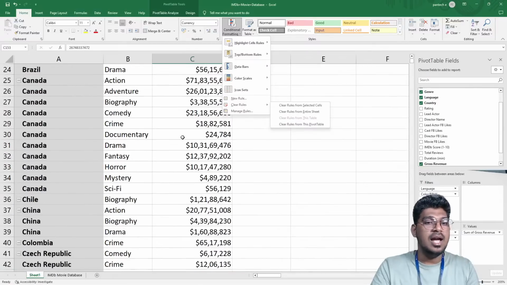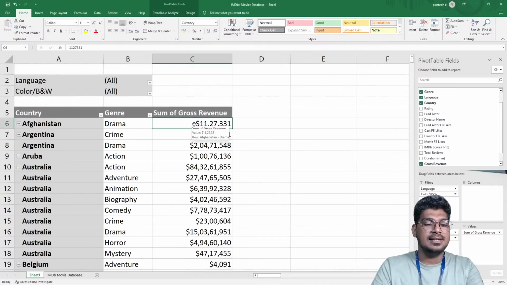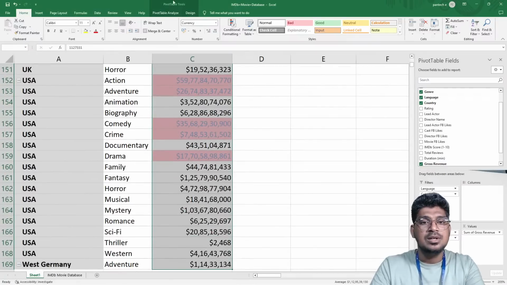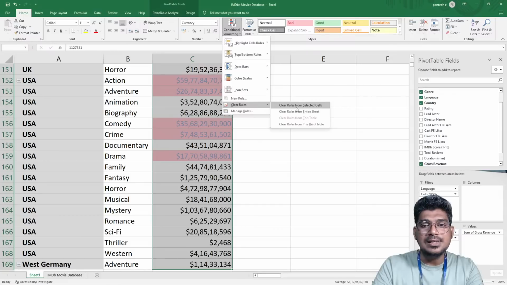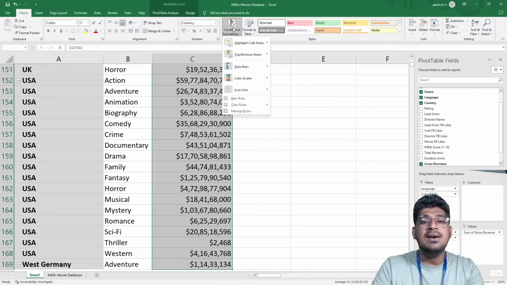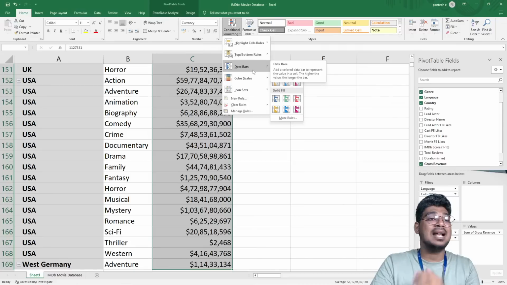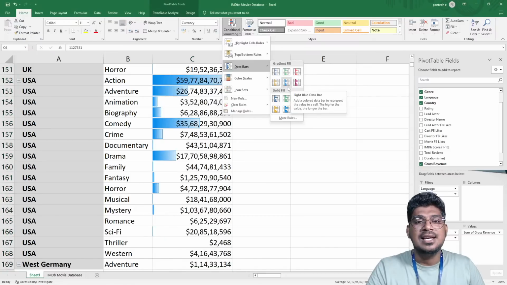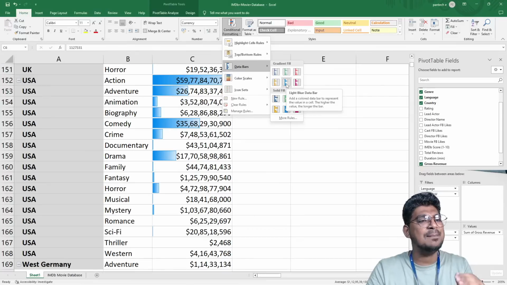So I'm going to select, Control Shift Down Arrow, Control Shift Down Arrow. Then I'm going to select this clear rules. Now I will move to the color scales and data bars. For this particular data bars, you can see this one. Once I select this, it is going to make the bars based on the value.